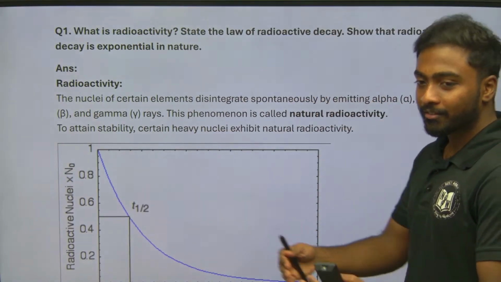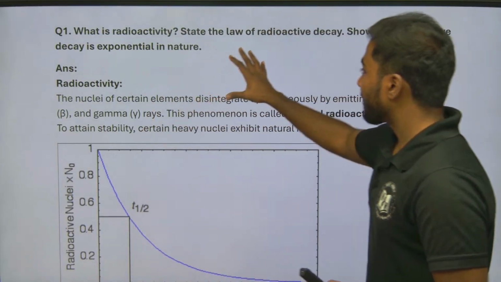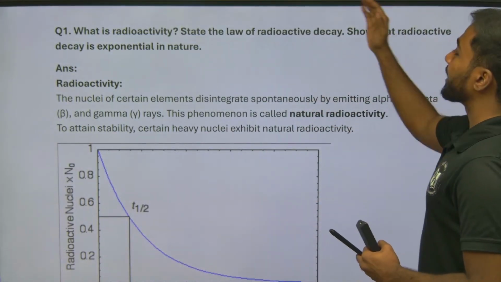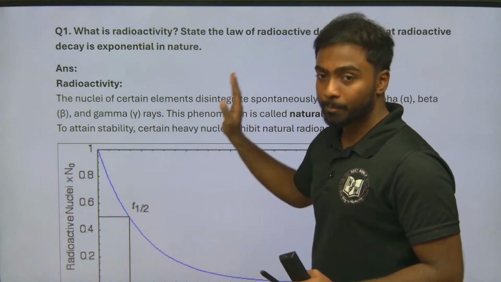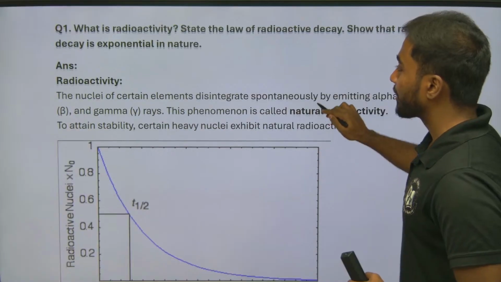Introduce in the sense I am not doing anything new; whatever question they are asking, we write step by step. And then show that radioactive decay is exponential in nature. So 3 parts have been given, subtopics 1, 2, 3. The first one is radioactivity.